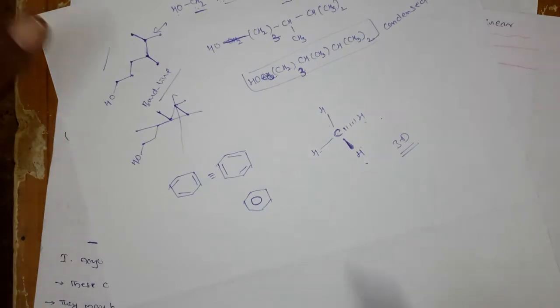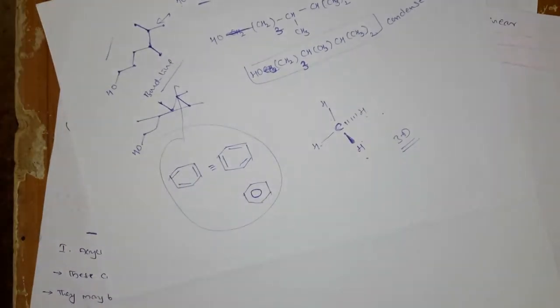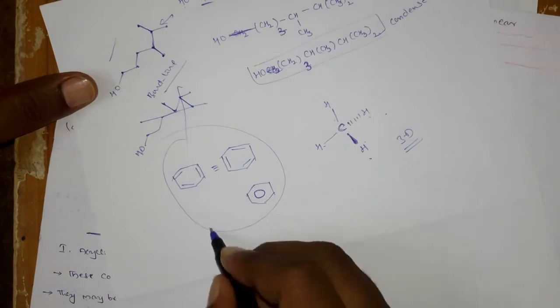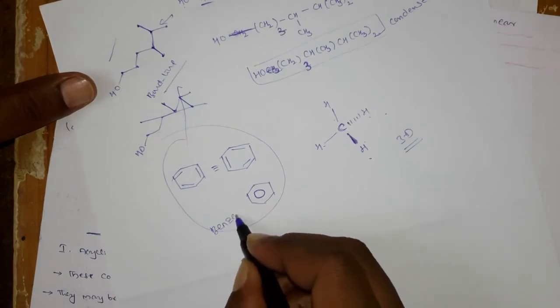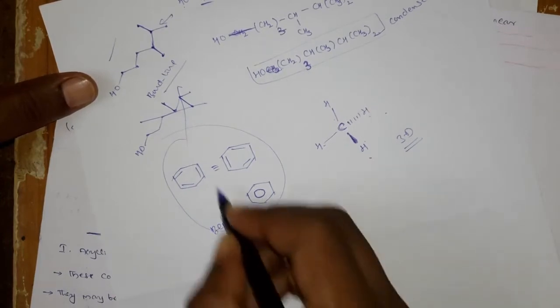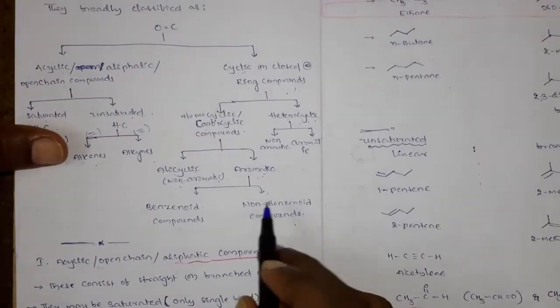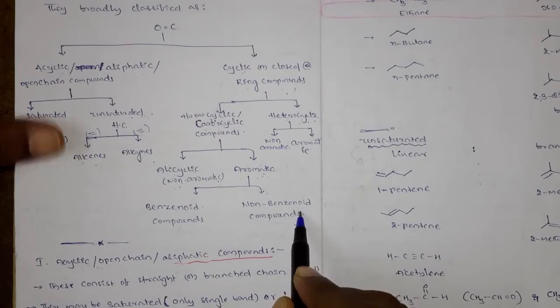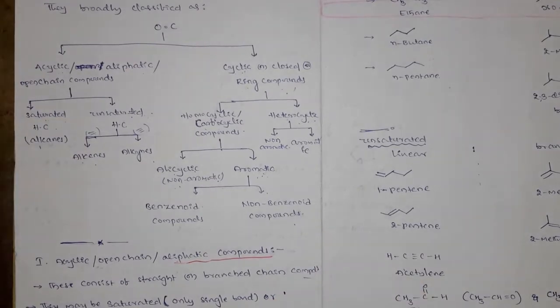Don't worry, all are the same. Why they are the same, you will learn later. This is nothing but benzene. Any compound with the benzene structure you call a benzenoid compound, and any compound without a benzene you call a non-benzenoid compound.